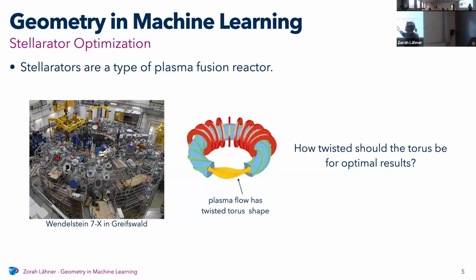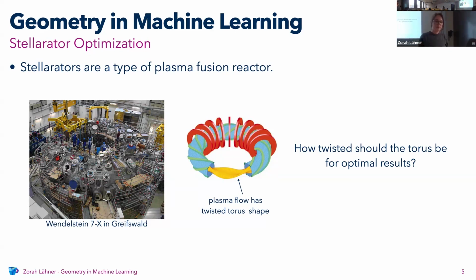And then the question is, for this plasma flow, it's kind of a torus, but you have to twist it. And depending on how you twist it, you get different properties. And the question is, what kind of twist is the optimal one that you should apply in order to get a good fusion efficiency, but also in order to be able to build the magnetic coils, etc.